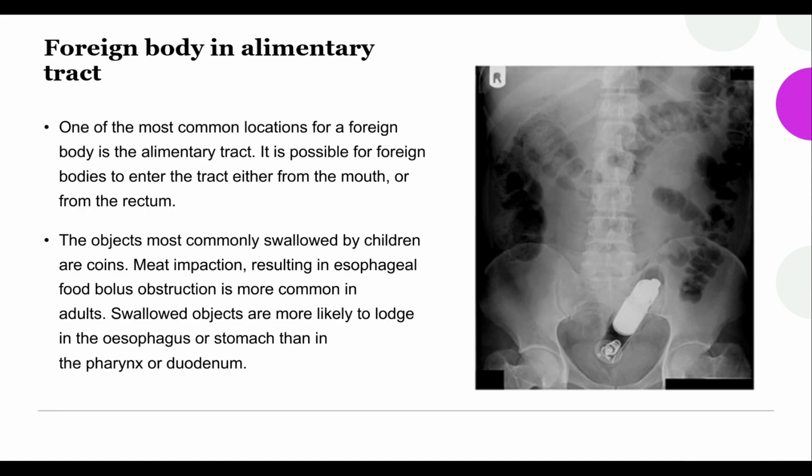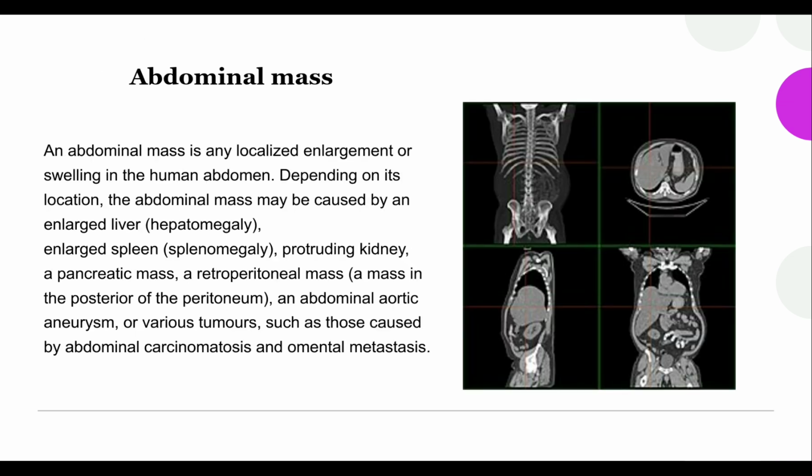Foreign body and alimentary tract. One of the most common locations for a foreign body is the alimentary tract. It is possible for foreign bodies to enter the tract either from the mouth or from the rectum. The objects most commonly swallowed by children are coins. Meat impaction, resulting in esophageal food bolus obstruction, is more common in adults. Swallowed objects are more likely to lodge in the esophagus or stomach than in the pharynx or duodenum.